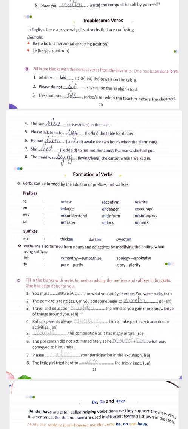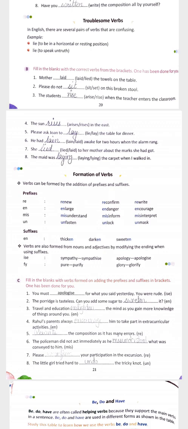So I explained to you two aspects of verbs. Now we will see how we can make the formation of verbs. For the formation of verbs, you are already familiar with the words prefixes and suffixes.